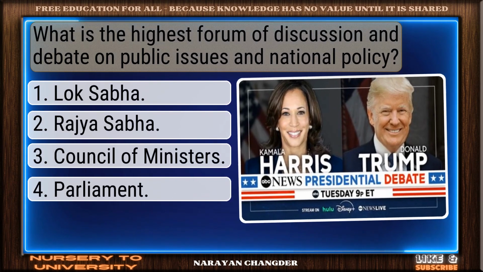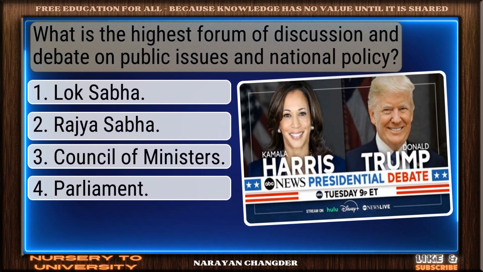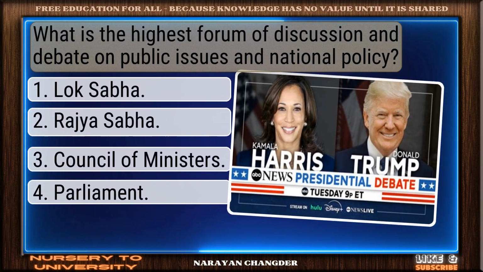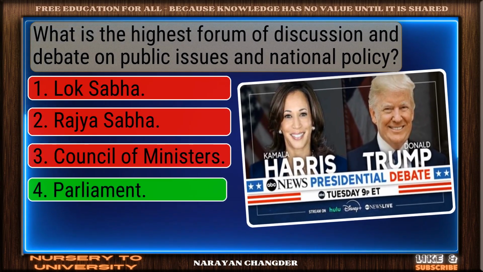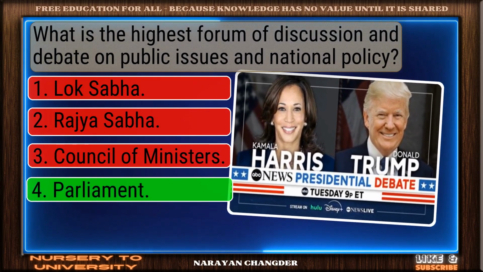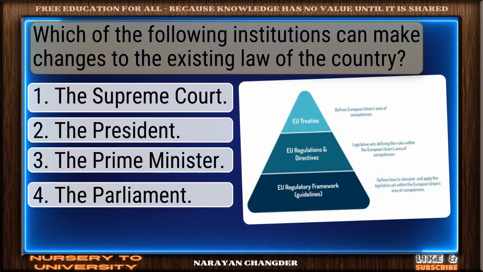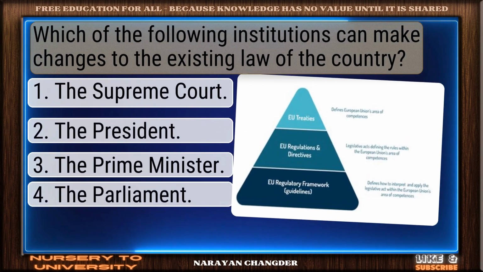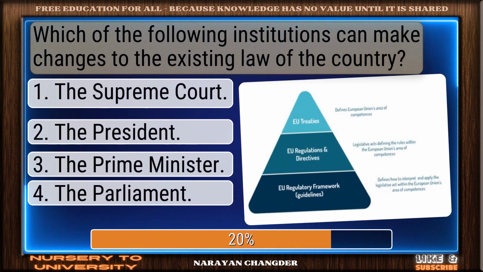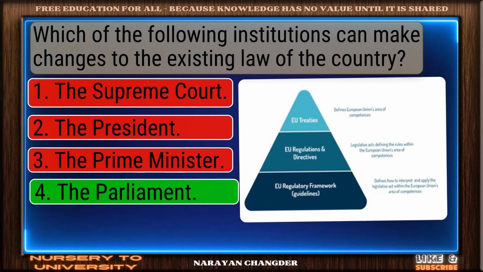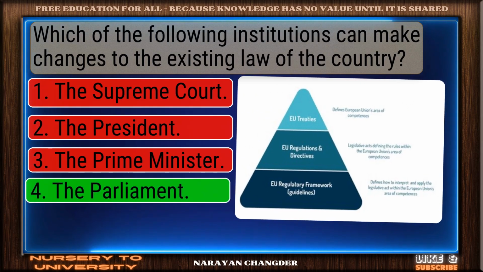Question number 25. What is the highest forum of discussion and debate on public issues and national policy? Good job. Your answer, Parliament, works well here. Question number 26. Which of the following institutions can make changes to the existing law of the country? Exactly. The Parliament makes sense, and it is the right choice.